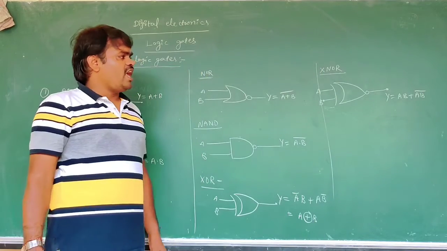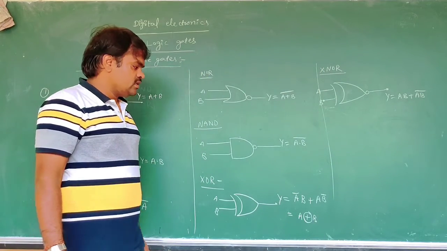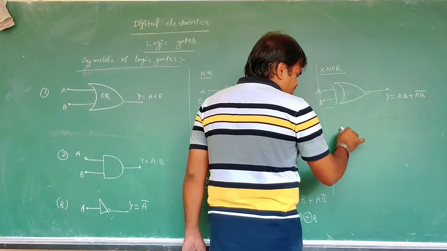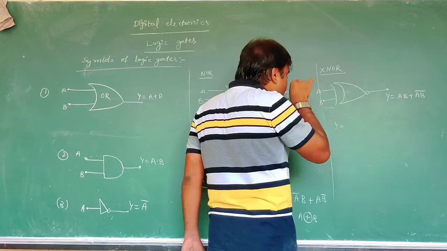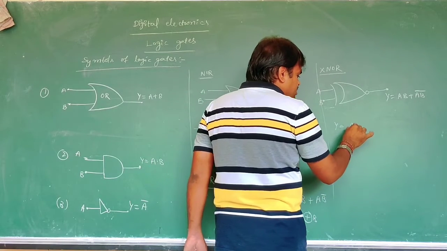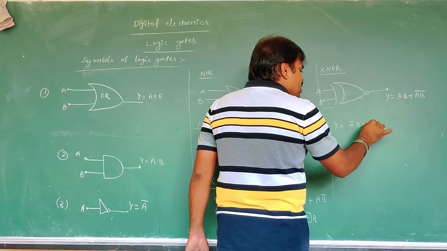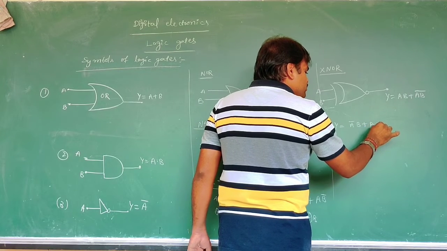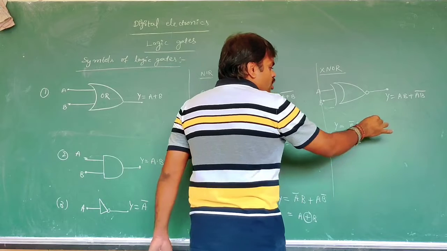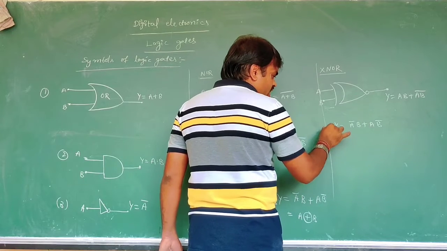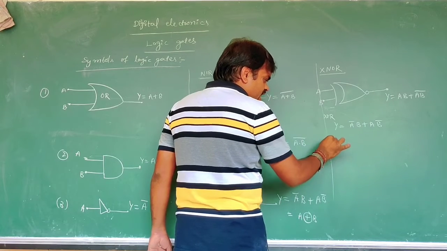This is the XNOR gate. The complement of this one, we can see that Y is equal to, what is the XOR gate? The XOR gate is A bar B plus A B bar. Now the complement of it is the XNOR gate.